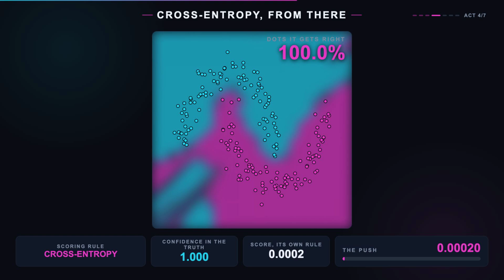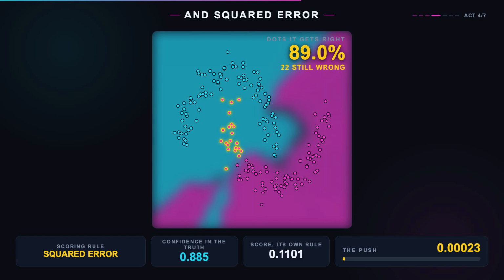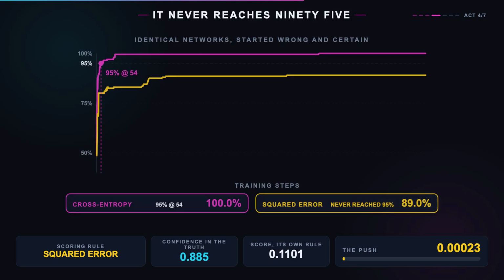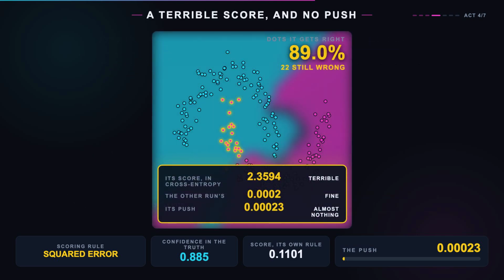Run both. Cross-entropy is at 95% by step 54, 99 by 224. It finishes with every dot right. And squared error. It climbs to 89%, and it stops. For 1,000 steps, it never reaches 95. 22 of the 200 dots are wrong, and they stay wrong. Not because the network is incapable. It is the same network, and the other copy of it was at 95% in 54 steps.